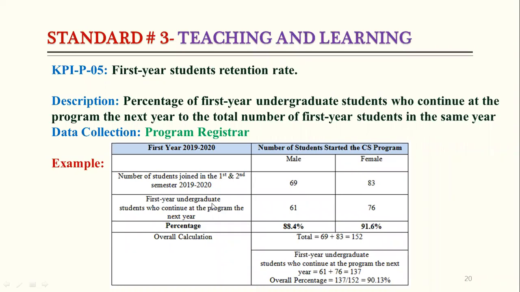Then the first year undergraduate students who continue in the program the next year: when we check the data, 61 students joined second year from male and 76 from female. So the retention rate is 88.4% in male and 91.6% in the female college. This is the example of how we can calculate the retention rate.